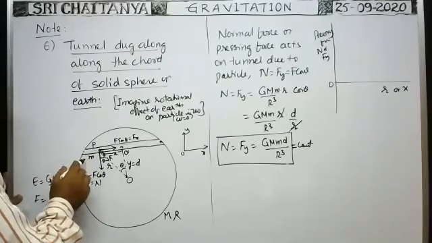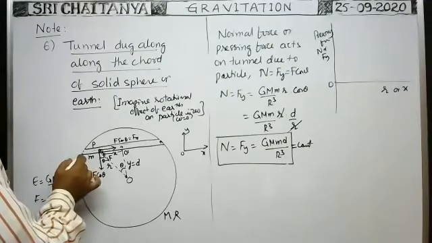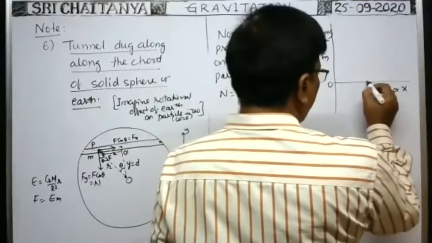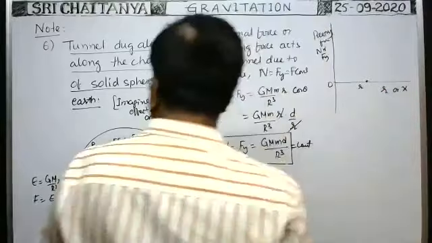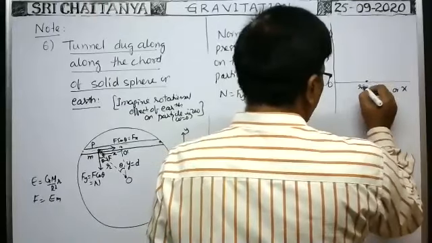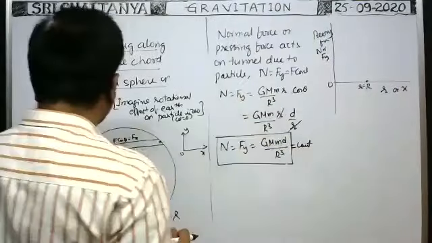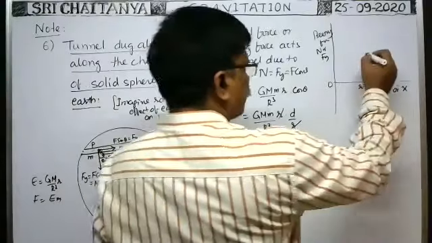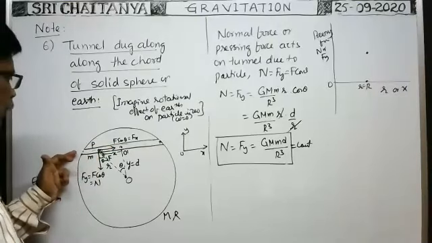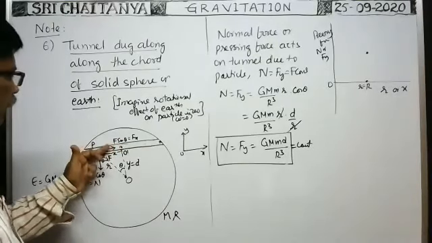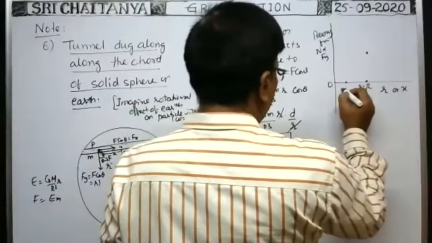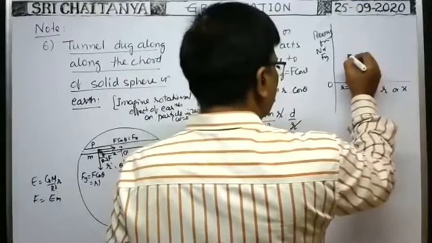Even when r is equal to capital R, the graph will start from this point only. Whenever the particle is here, small r is equal to capital R, so that point lies here. At that time the pressing force is something. As long as the particle moves in this direction, the r value gradually decreases. Suppose at this point the r value is equal to D itself, still the force is the same.